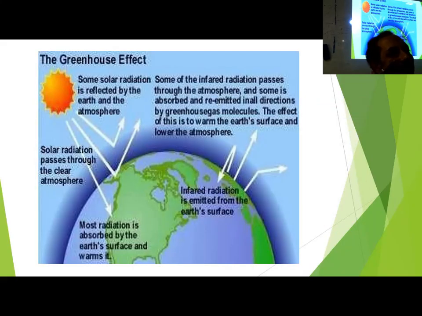And the wavelength gets changed. That is the main phenomenon. When a wavelength is coming with a certain frequency, it goes back with a different frequency, because a portion of the energy is captured by the atmosphere, by the soil, by the land mass, by the water mass. The energy is absorbed, and the rest is getting dissipated to the surroundings.